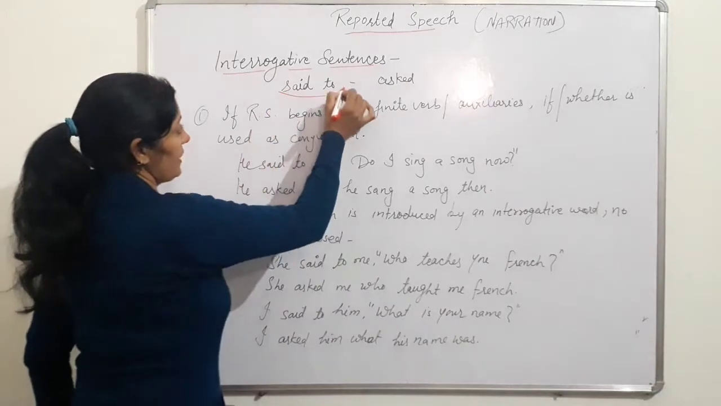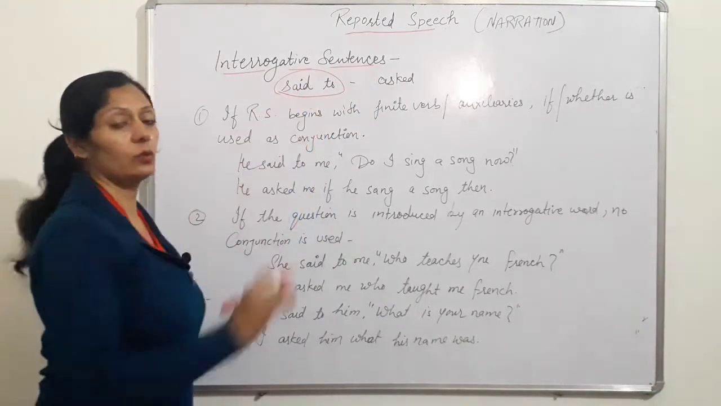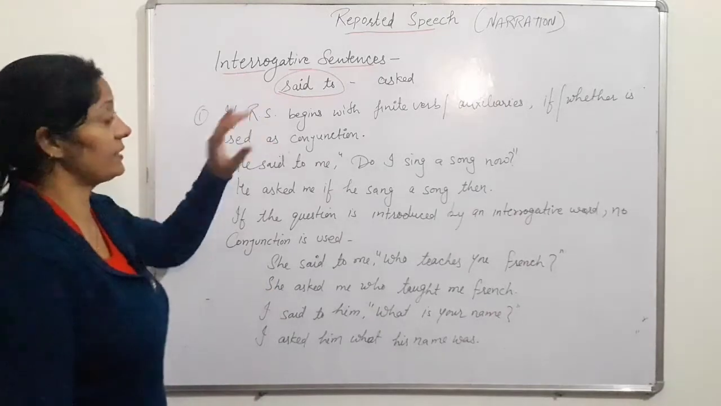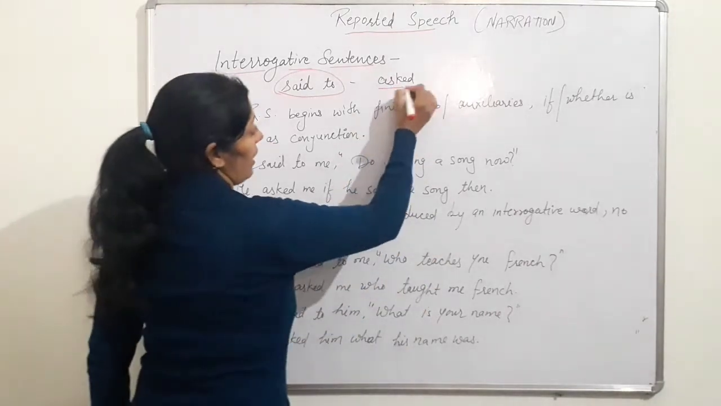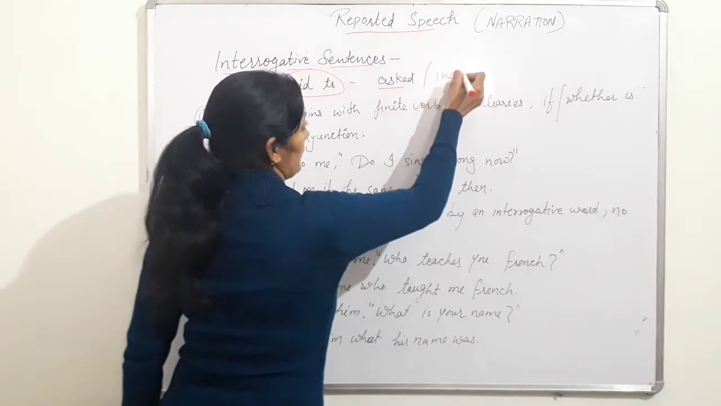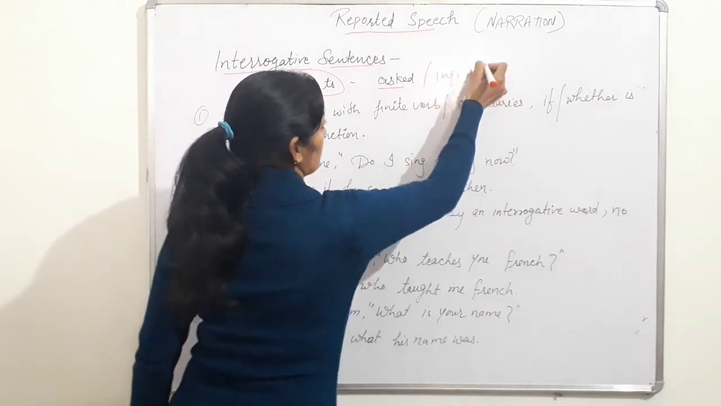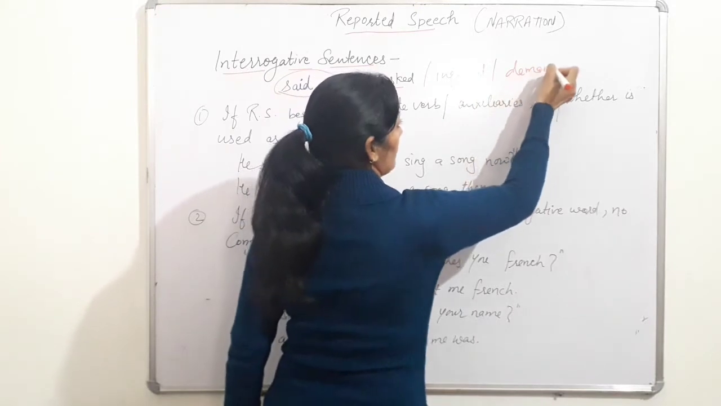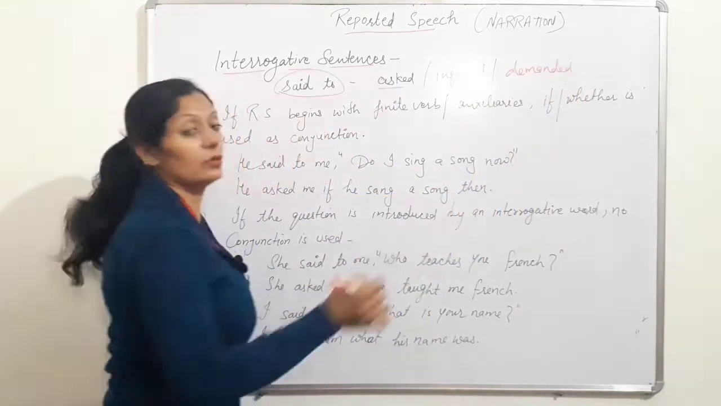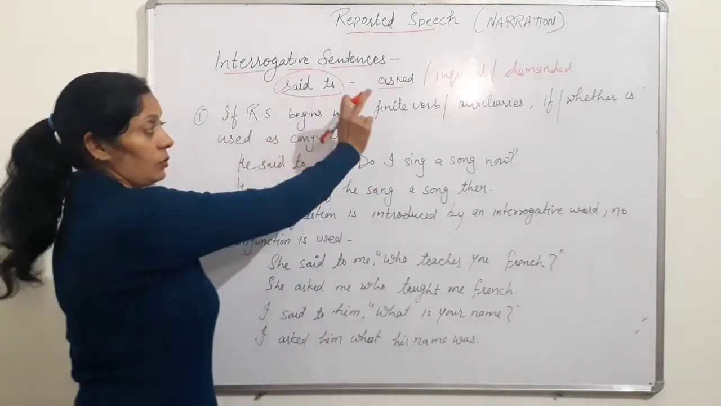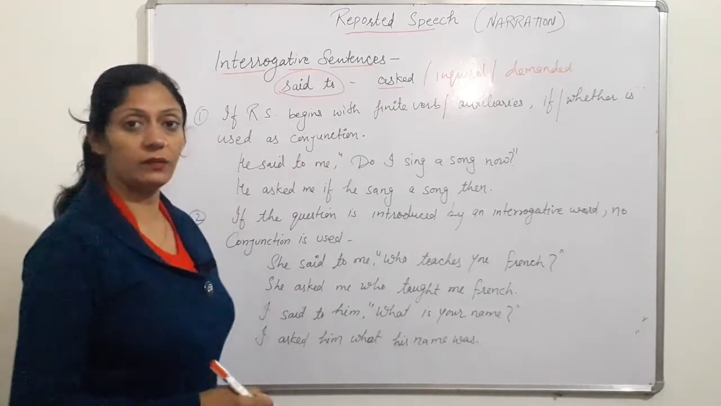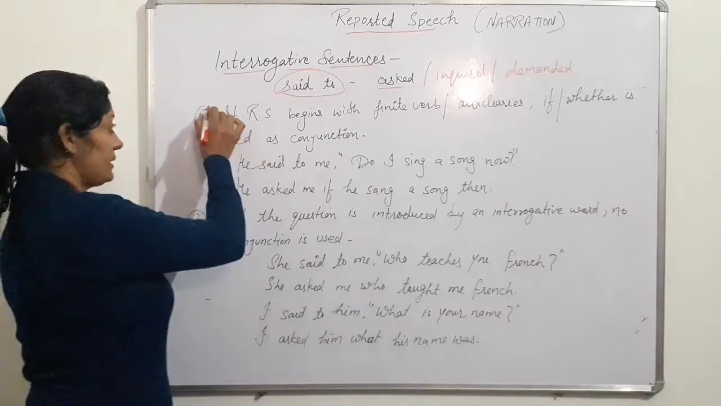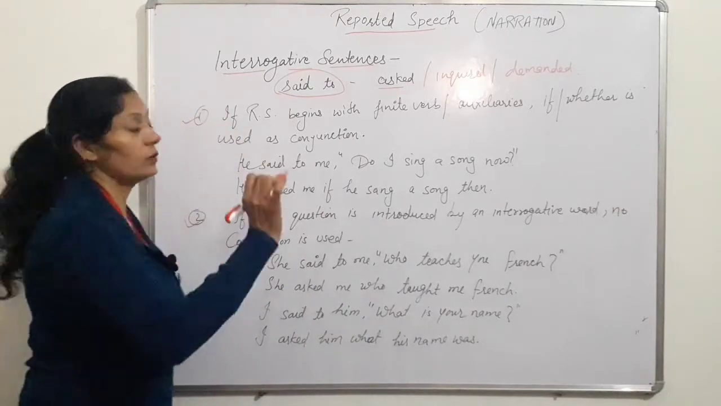In affirmative sentences, said to is changed into told, but in interrogative sentences said to is changed into asked. We can also write inquired or demanded, they can also be used. Said to is changed into asked or inquired or demanded. And secondly, these interrogative sentences are of two types.